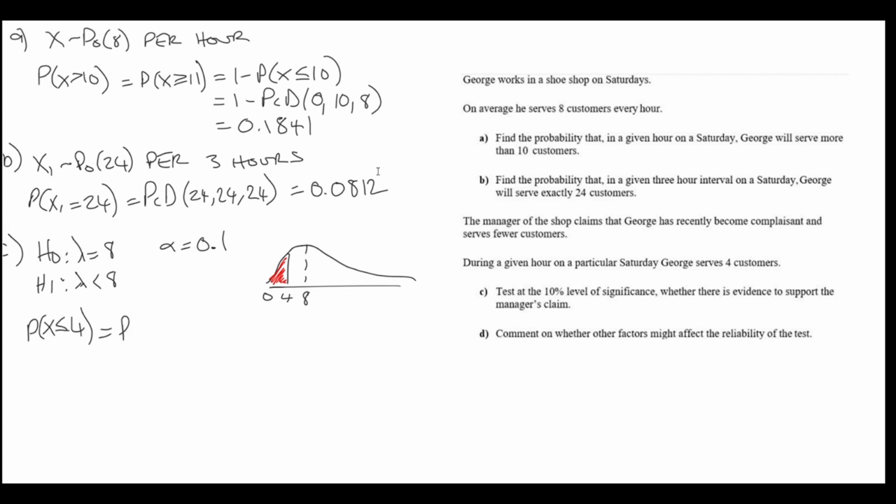The probability that X is less than or equal to 4. We can do PCD, 0, 4, and 8. And the probability comes out to be 0.0996. Now, this is smaller than our 10% significance level, so yes, we do have a significant result.